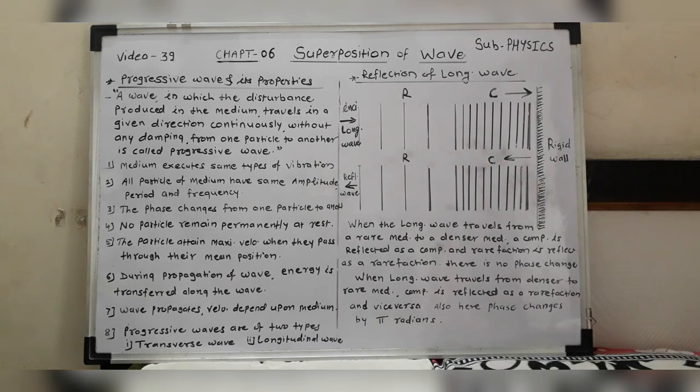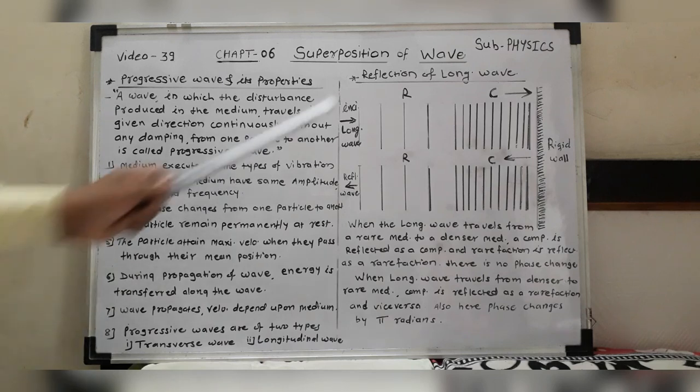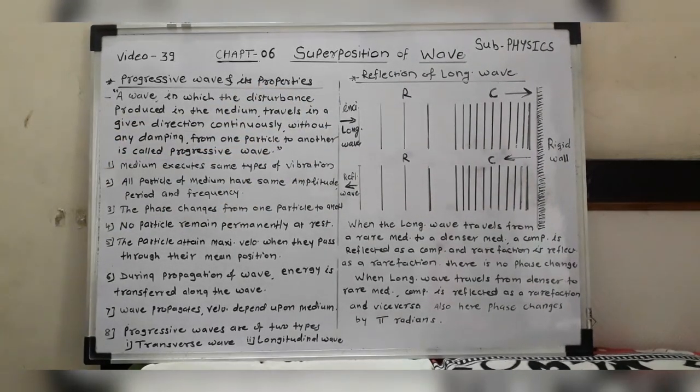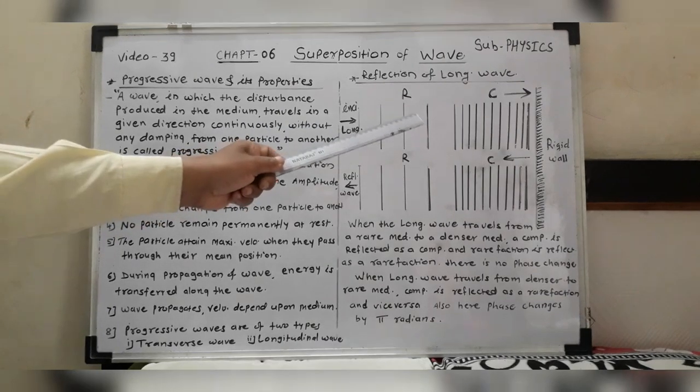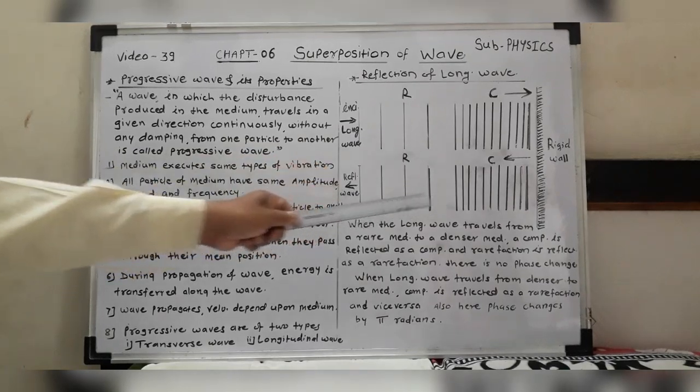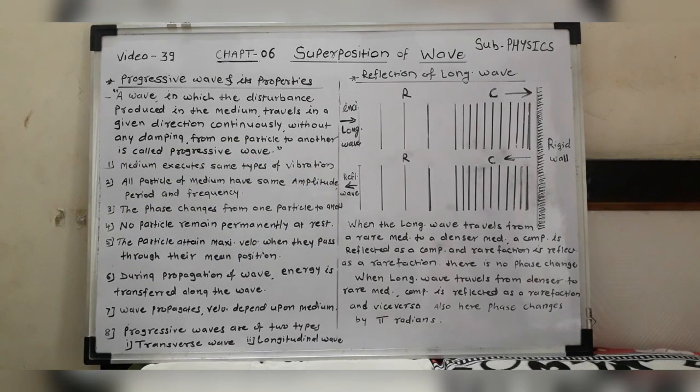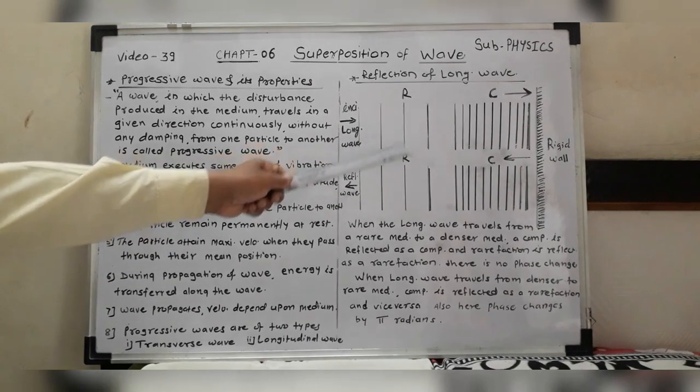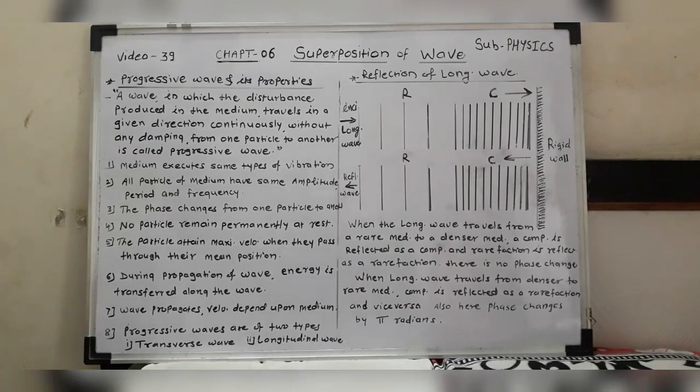Thus we have to say, when the longitudinal wave travels from rare to denser medium, a compression is reflected as a compression. Similarly, the rarefaction is reflected as a rarefaction, and there is no change in phase during this reflection. Because compression is reflected as compression and rarefaction as rarefaction, there is no phase change, which can be shown in the figure.